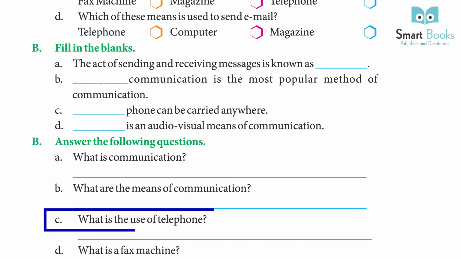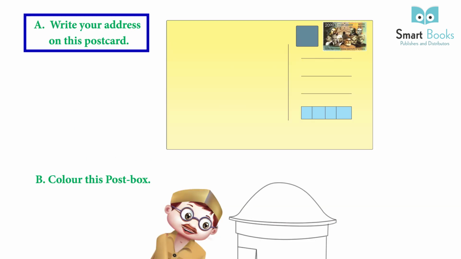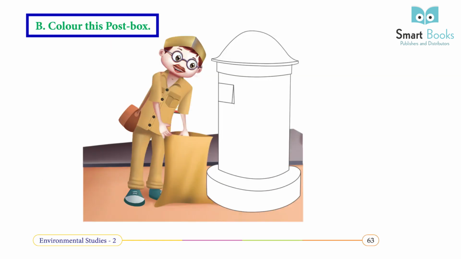C. What is the use of telephone? Answer: With the help of the telephone, we can talk to others at far-off places. This is the fastest means of communication. D. What is fax machine? Answer: Fax machine sends and receives printed messages along telephone wires. A. Write your address on the postcard. B. Color this post box.